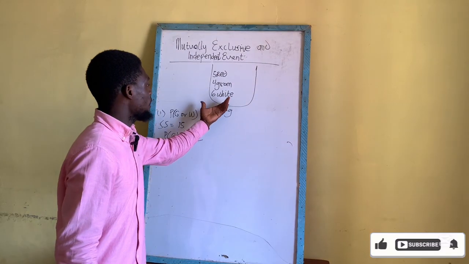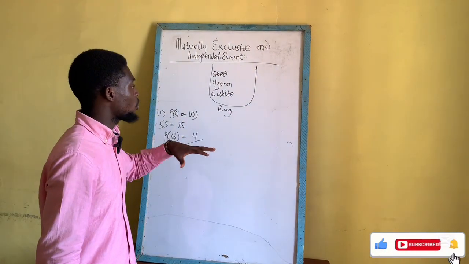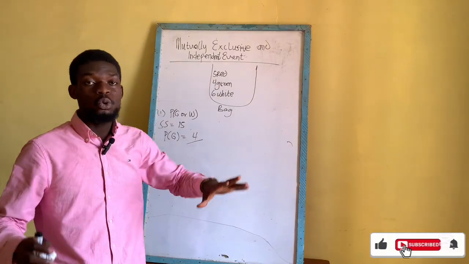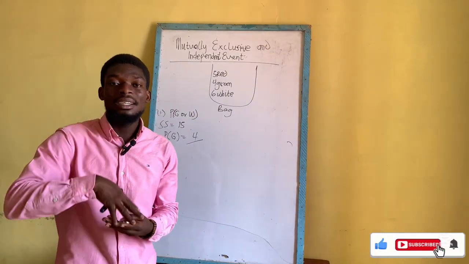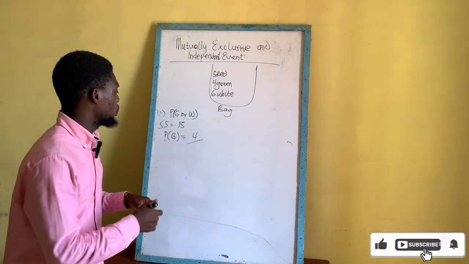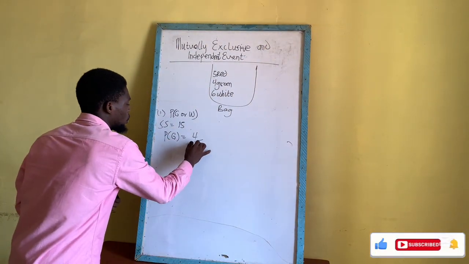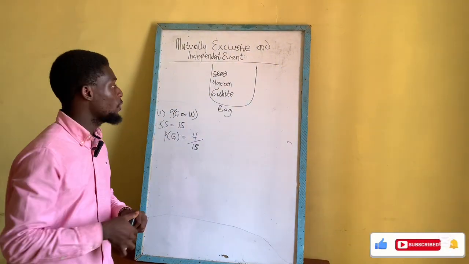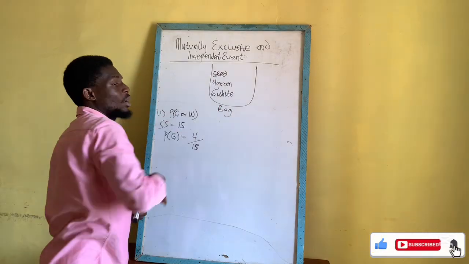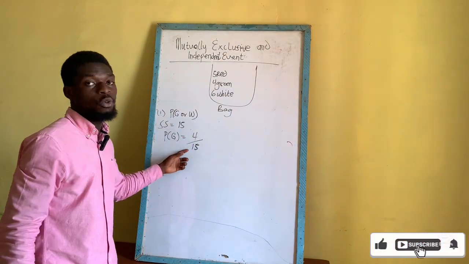In the bag, we have 15 balls, so the total number of possible outcomes is 15. So the probability of picking a green ball, if we put our hand in this bag, is 4 out of 15.